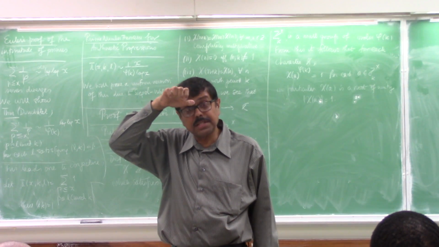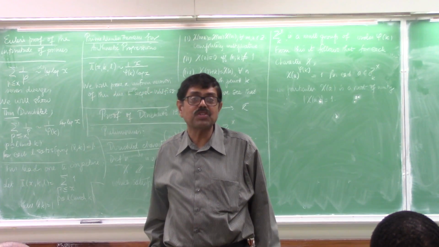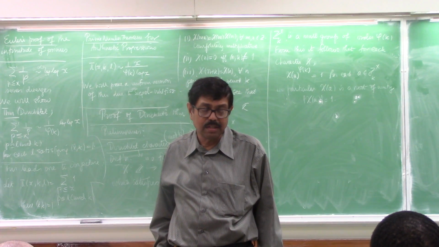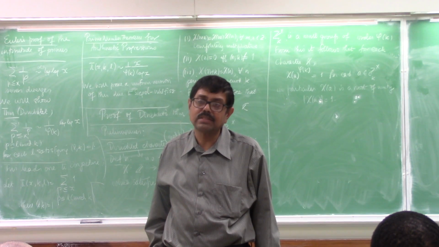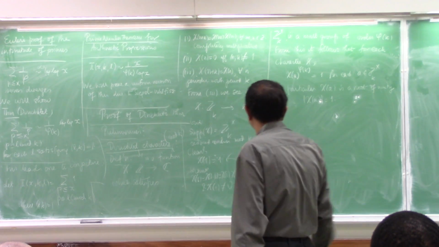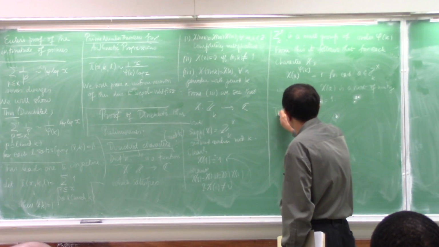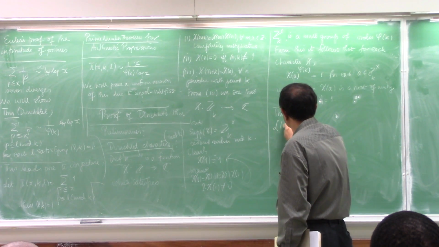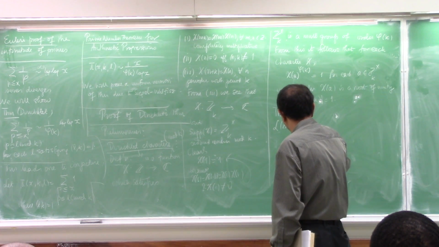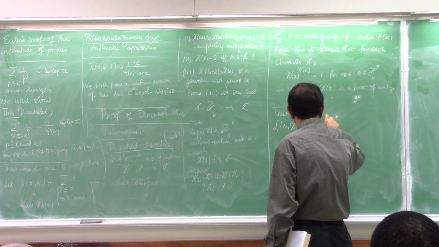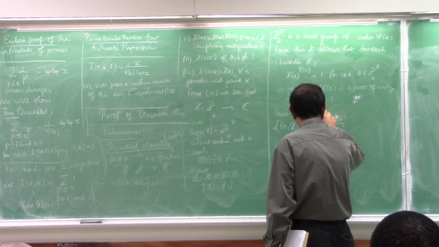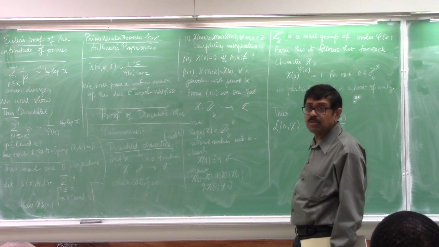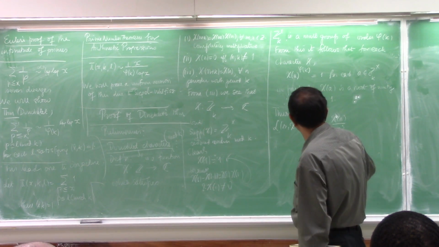So what does this mean? This means that the Dirichlet series, summation chi of n over n to the s, converges in the half plane real part of s greater than 0. Thus, L of s and chi, defined to be equal to summation chi of n over n to the s, is absolutely convergent in sigma greater than 1.